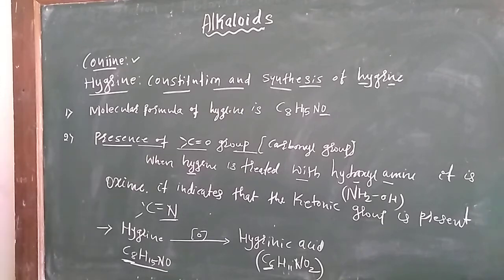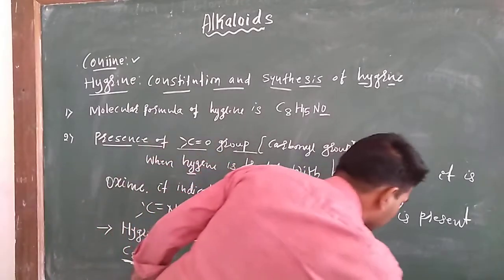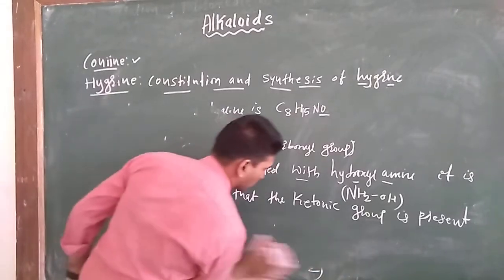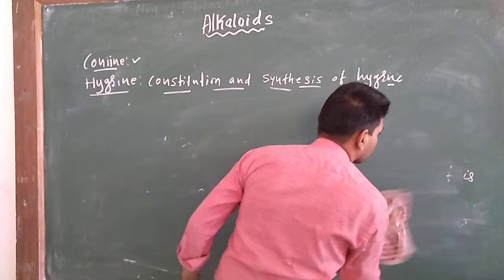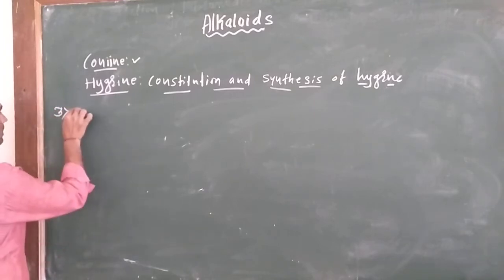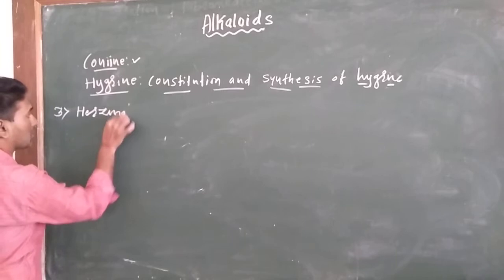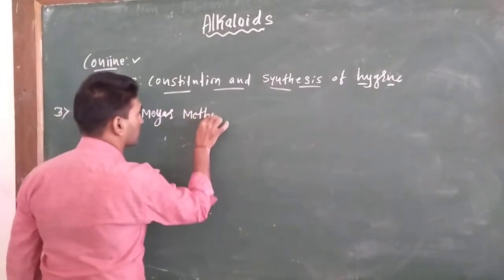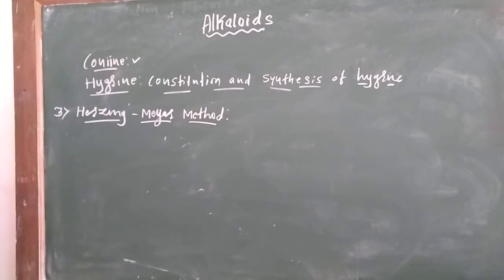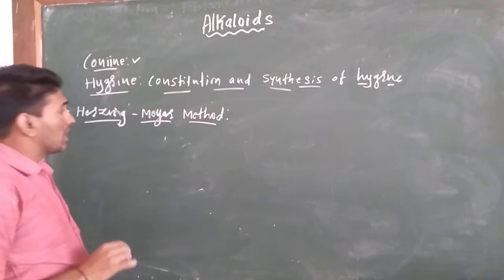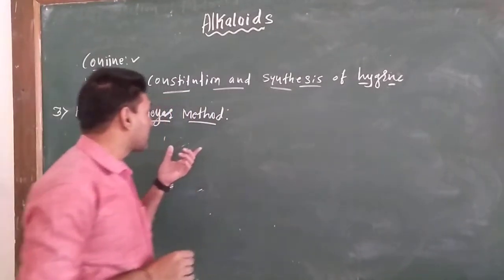The third method is the Herzig-Meyer method. Why is this method applicable here?